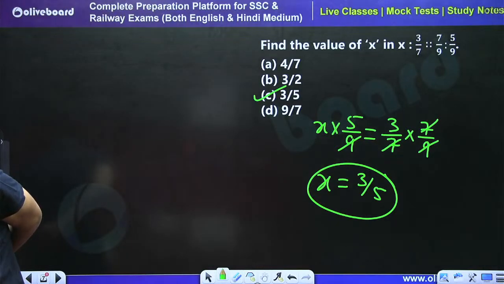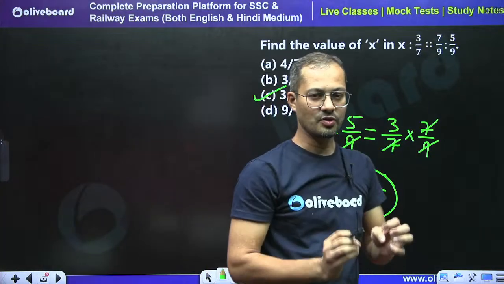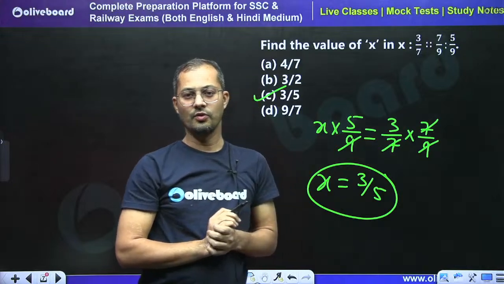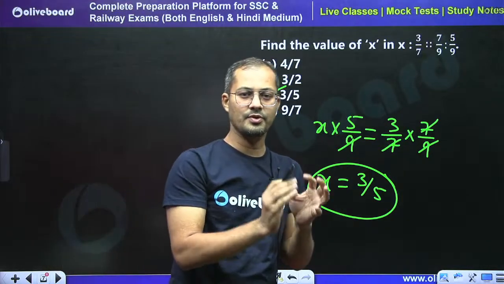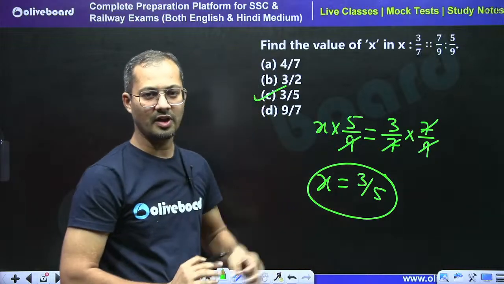Sir, please explain first proportional and mixed ratio. See, my dear friends, this is a crash course, so I will explain each and everything through the questions only. What is the first proportion, second proportion, I will take care of all. So don't worry, the questions will come.